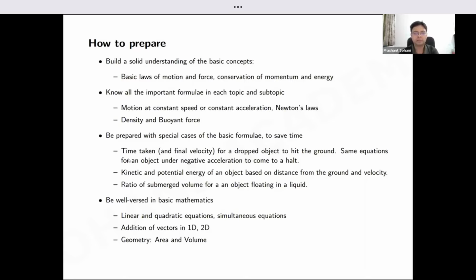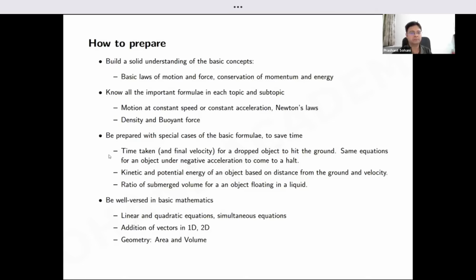Just to look at the first example, if you have an object which you drop from some height and it is going to hit the ground, how much time does it take? You know the kinematics equations of motion, so based on acceleration, you can calculate this every time. But repeating this calculation for every question, you are going to waste a lot of precious seconds. So what if you had this formula ready and you quickly apply it? You take advantage of this format where the final answer is all that matters. We are not asking you to write all these steps.